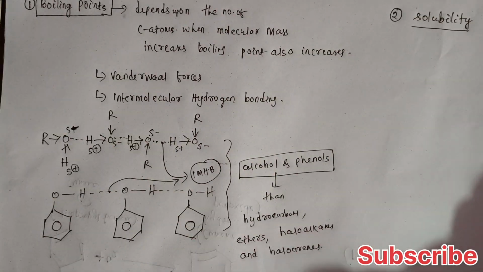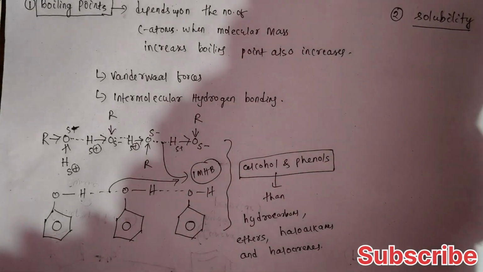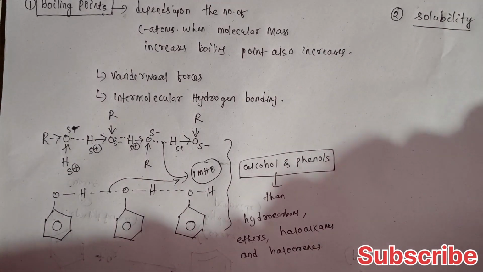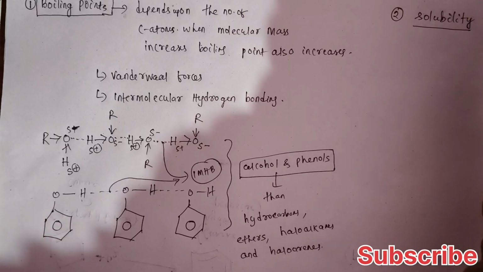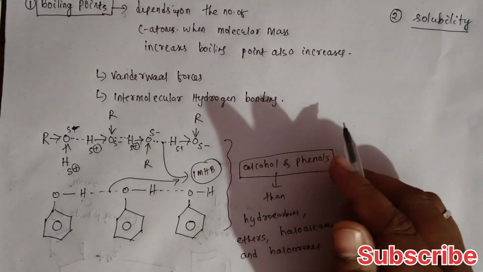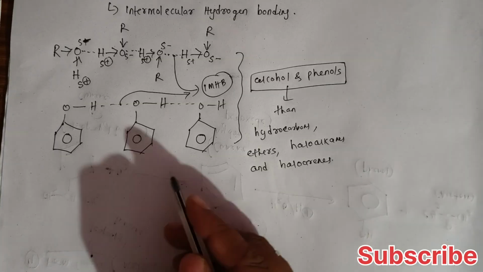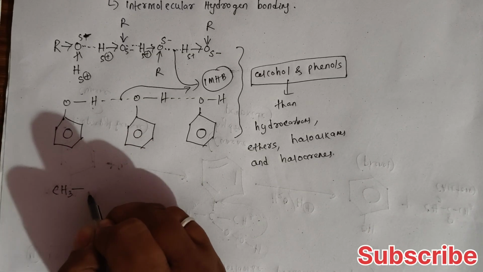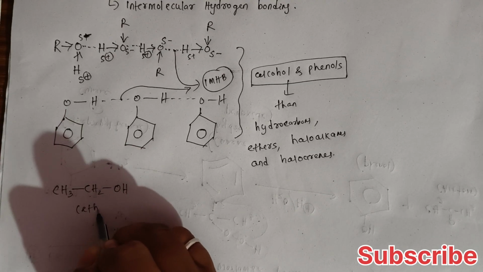Now come to solubility. But before coming to solubility, let me take a simple example to clearly understand this, with the same molecular mass. Let me write ethanol. We all know the formula of ethanol is CH3CH2OH, which is C2H5OH.